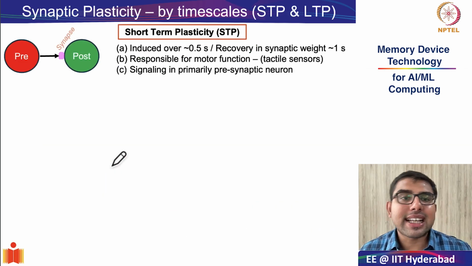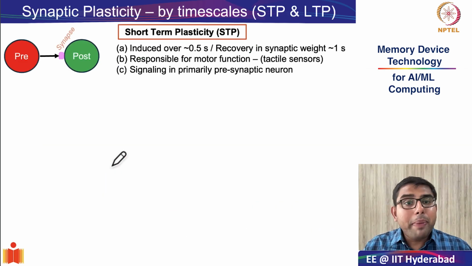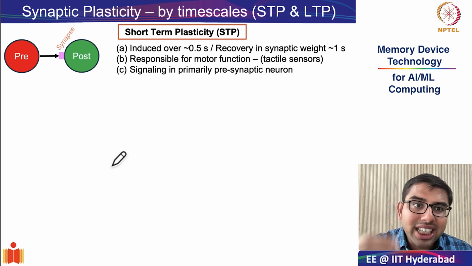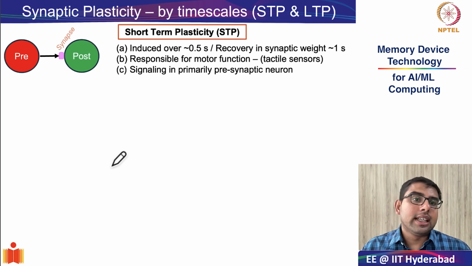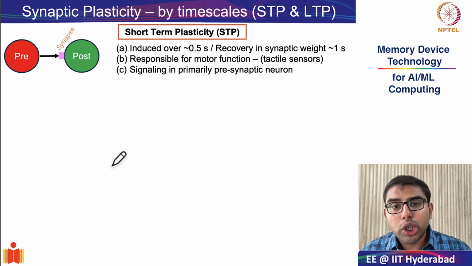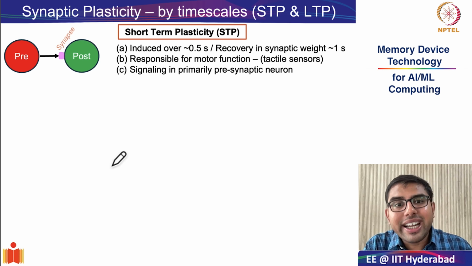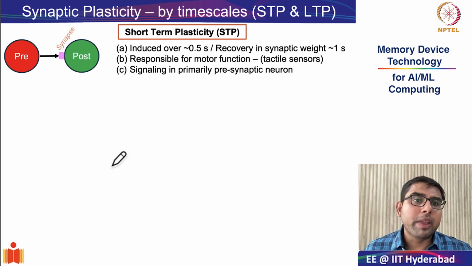So as I had discussed in the introduction, depending on the duration over which the affected change in the synapse occurs, this time scale is what enables us to classify synaptic plasticity into short-term plasticity and long-term plasticity. And both are very, very important, as we will shortly see. So first, let's begin with short-term plasticity.